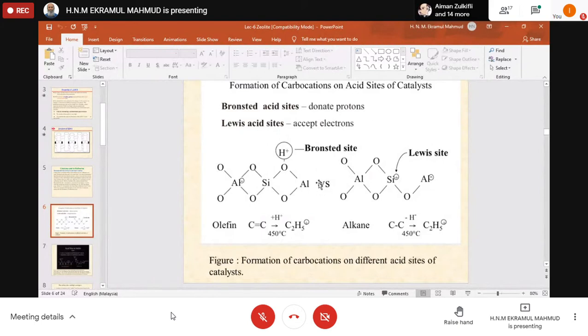Mostly silicon, little aluminum, then more Lewis acid sites develop. If you have a Bronsted site, the silica alumina comes with this O, that means a hydrogen ion. You can control these sites. So depending upon the catalytic reaction, you need either Bronsted acid sites or Lewis acid sites.